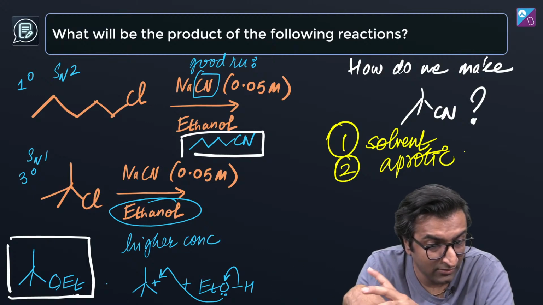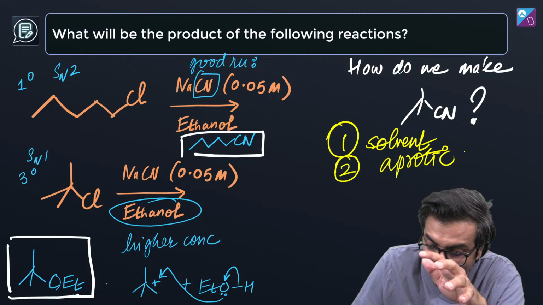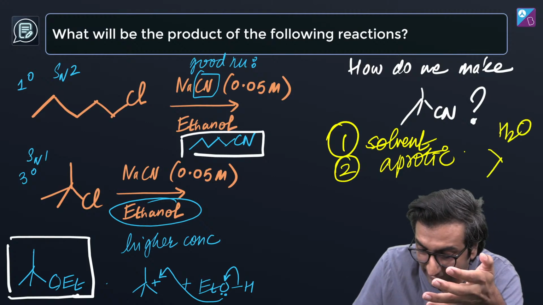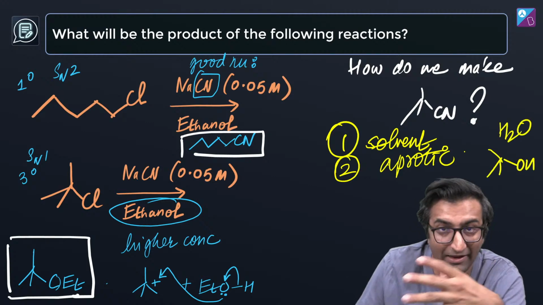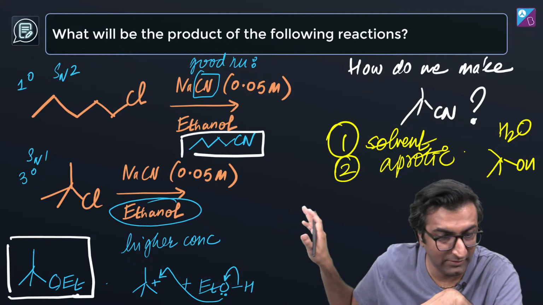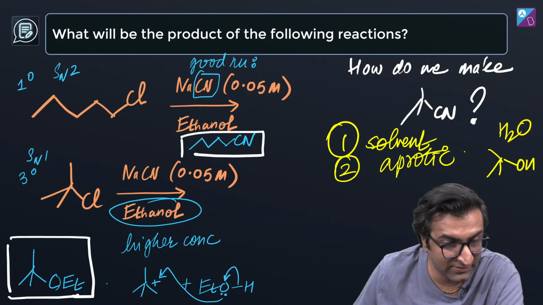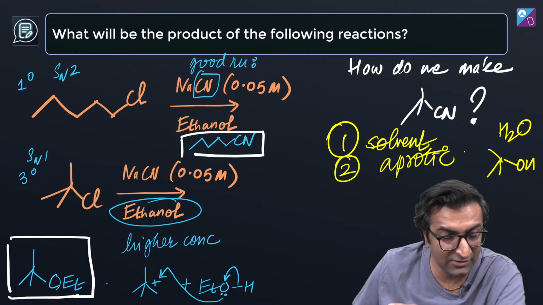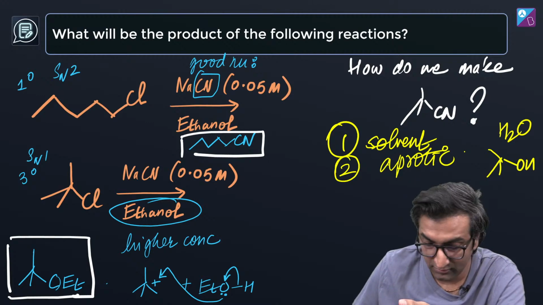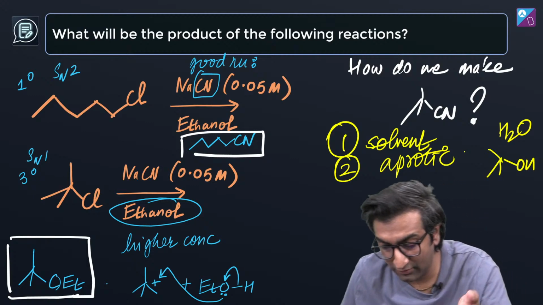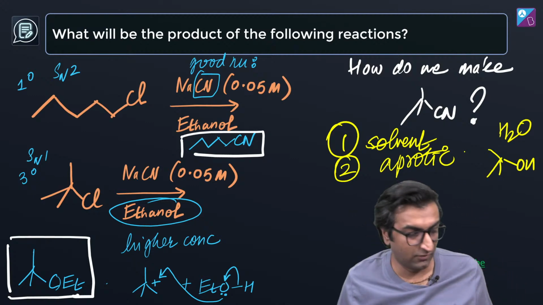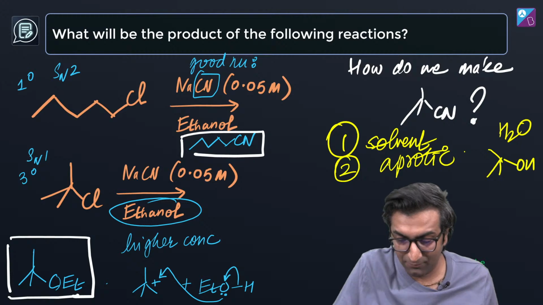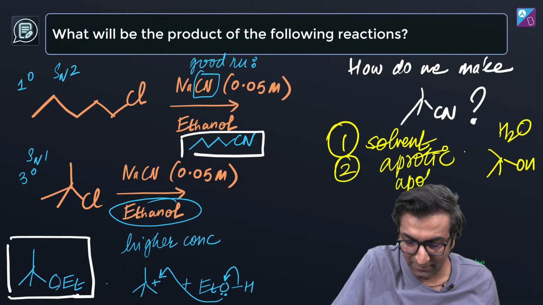The main thing is that if I have water in the mix, it will form alcohol directly. I assumed you were okay with that, but let's talk about it. Since some of you are saying to make a concentrated NaCN solution and add it to water, water is not going to work. If you have a polar protic solvent, it's again going to form an ether. No, that's not going to work.